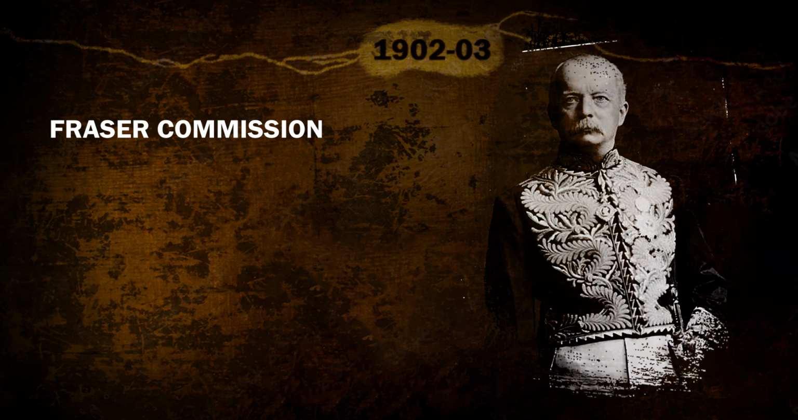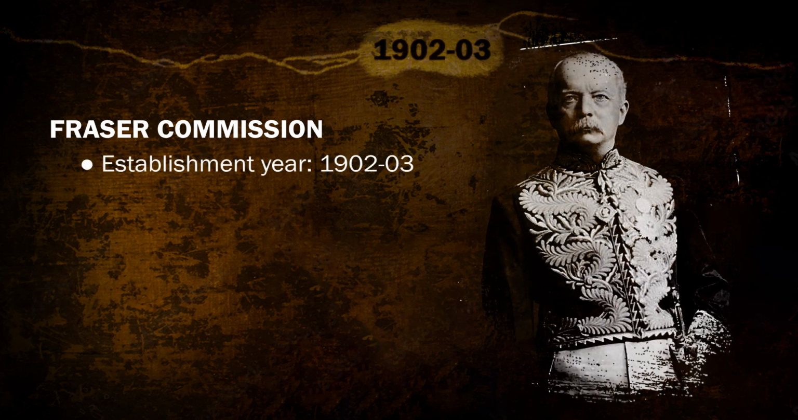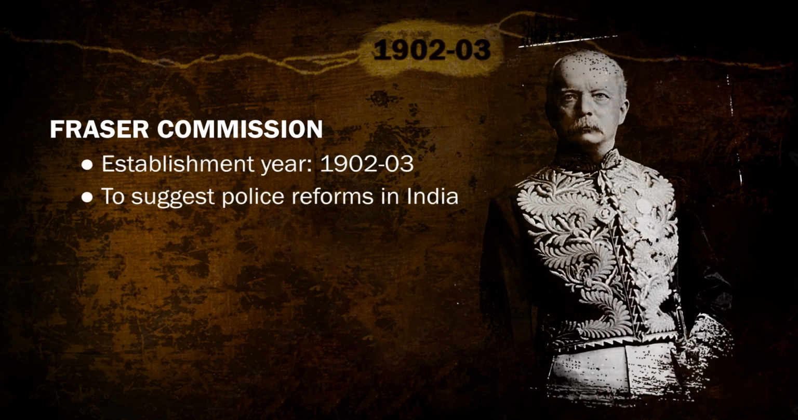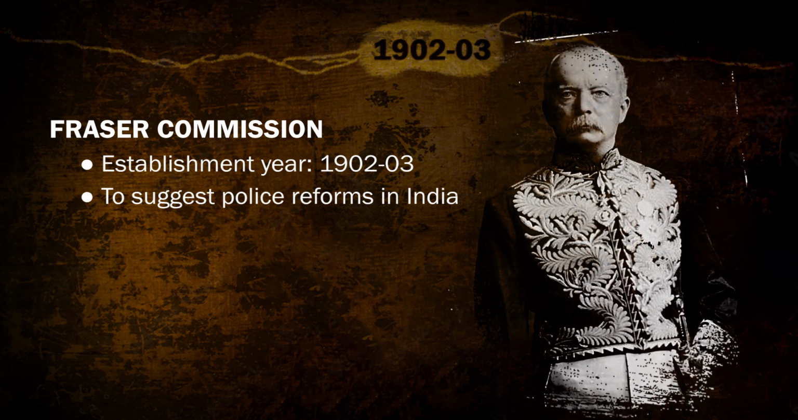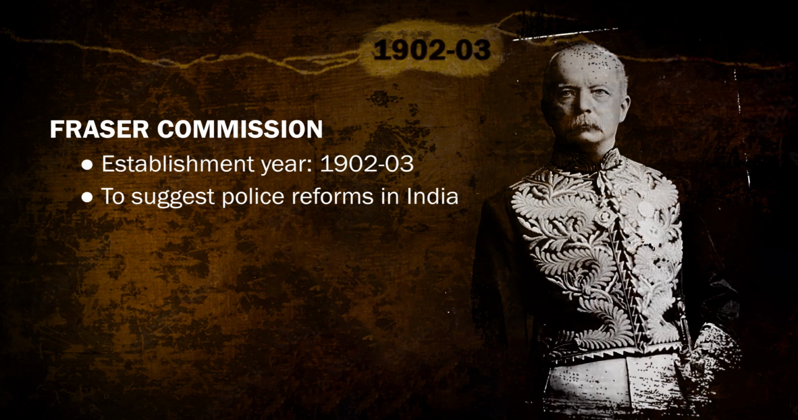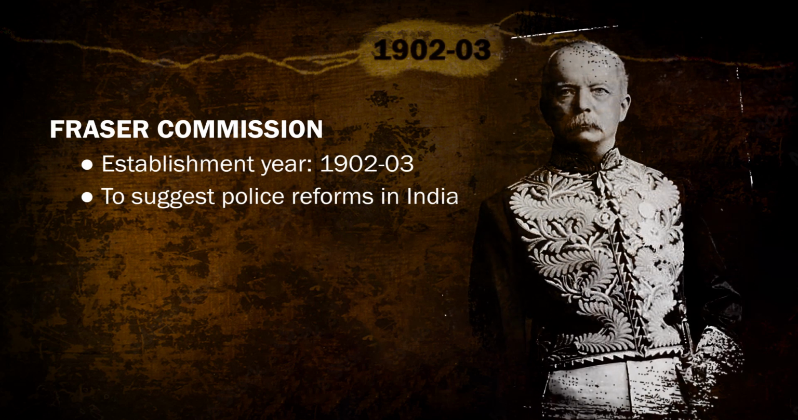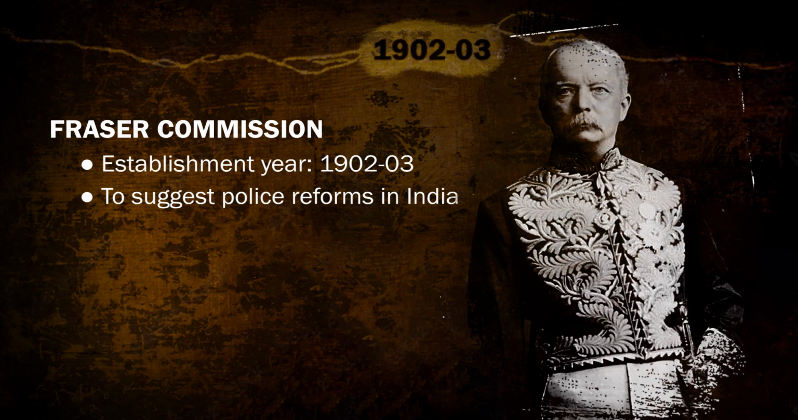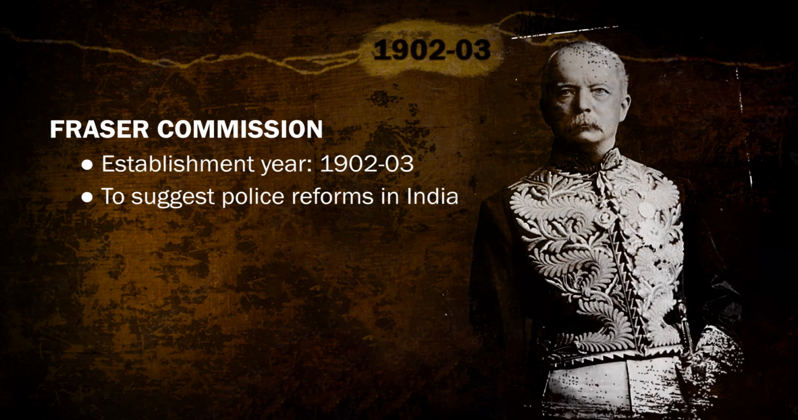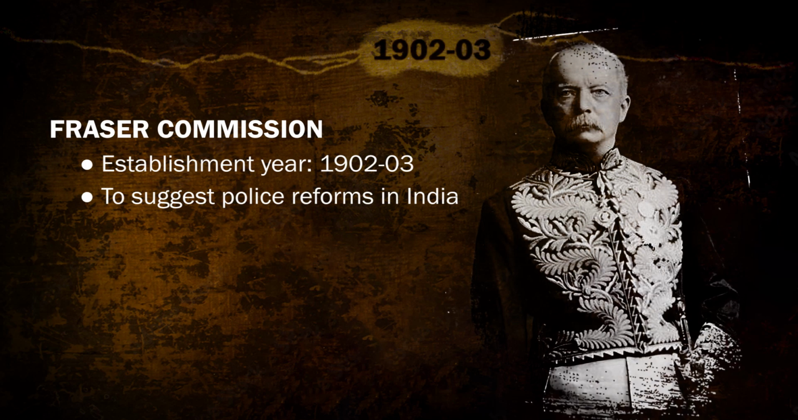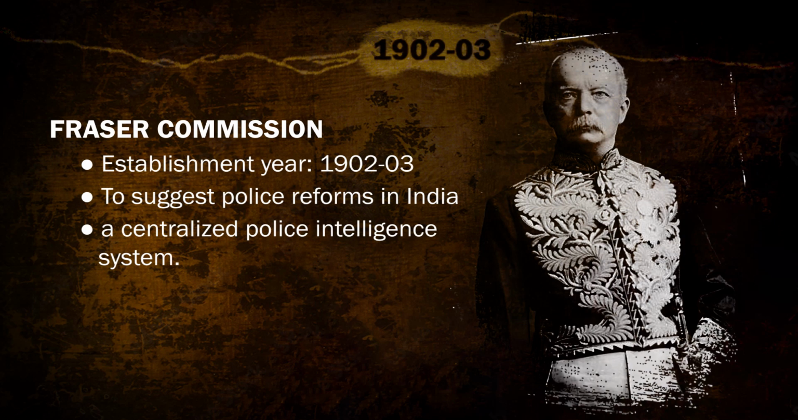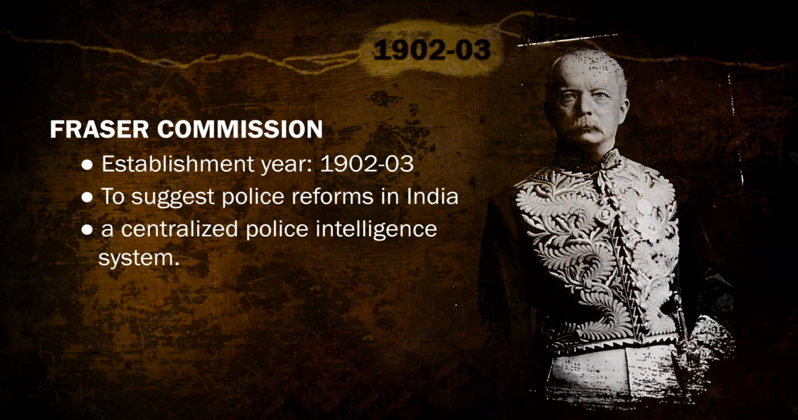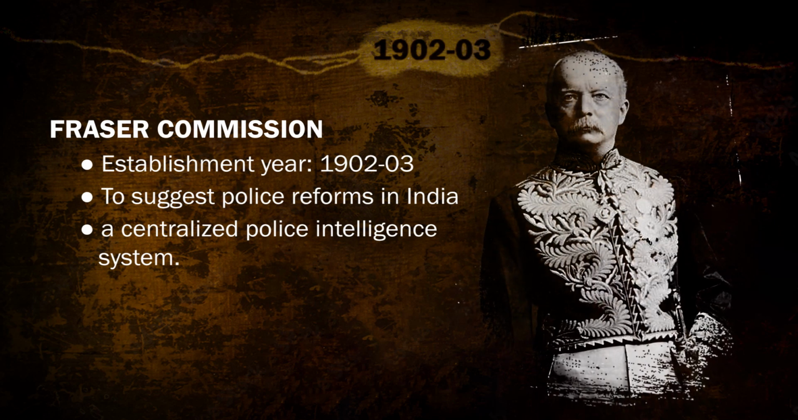Next comes the Police Reform Commission, which is also known as Fraser Commission. It was established in 1902-03. The objective was to suggest police reforms. So Indian Police Commission of 1902-03 is popularly known as Fraser Commission, और ये it was headed by Sir Andrew Fraser and Lord Curzon and recommended about the establishment of centralized police intelligence system, which in fact was a major success in improving police intelligence gathering and analysis. So that way it was very, very helpful.